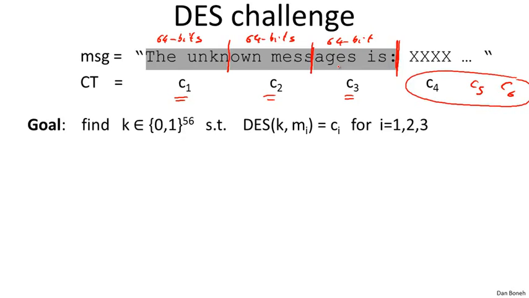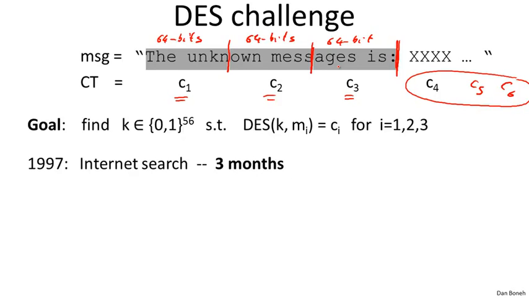Let me tell you a little bit about how long it took to solve it. Interestingly, in 1997, using an internet search, using distributed.net, they were able to search through enough of the key space to find the correct key in about 3 months. You realize the key space has size 2 to the 56, but on average you only have to search through half the key space to find the key, and so it took them 3 months.